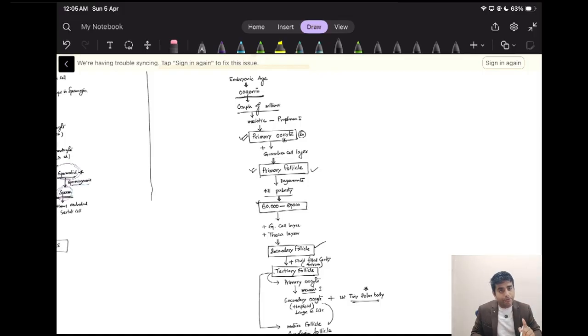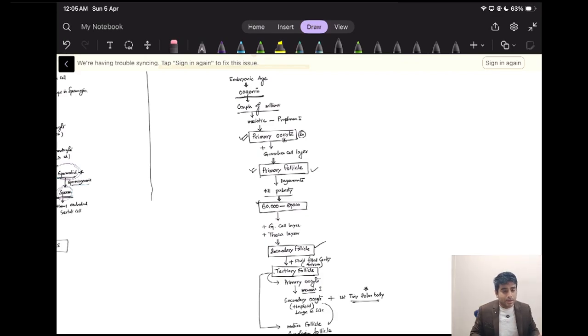Now with the primary follicle, when there is a granulosa cell layer plus a theca cell layer, we call it the secondary follicle. If that secondary follicle has a fluid-filled cavity, which we call the antrum, then there will be formation of the tertiary follicle. Remember, inside the tertiary follicle there will be the primary oocyte. That primary oocyte will grow and undergo meiotic division, forming the secondary oocyte plus the first polar body, right?